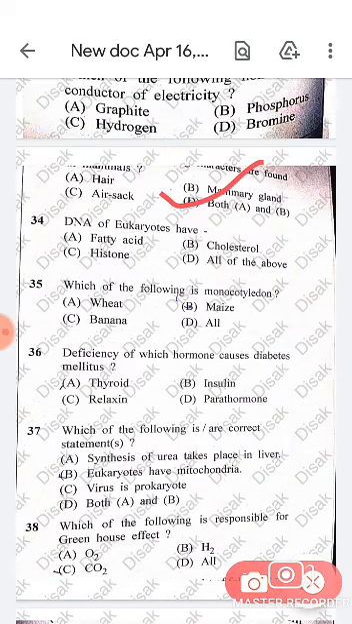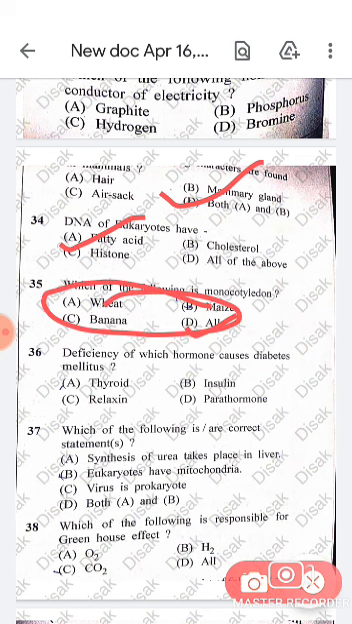It's the mammary gland. DNA of eukaryotes has histone. Which of the following is a monocotyledon? It's all: wheat, maize, banana. They are all monocotyledons. Deficiency of which hormone causes diabetes mellitus? It's insulin. Which of the following is correct? The synthesis of urea takes place in the liver, and eukaryotes have mitochondria. Both A and B are correct.